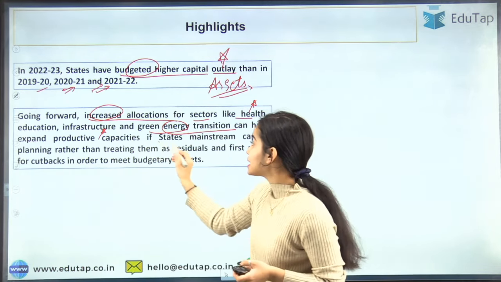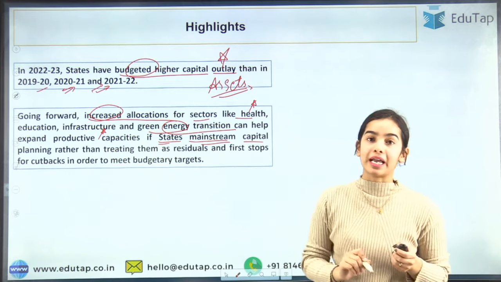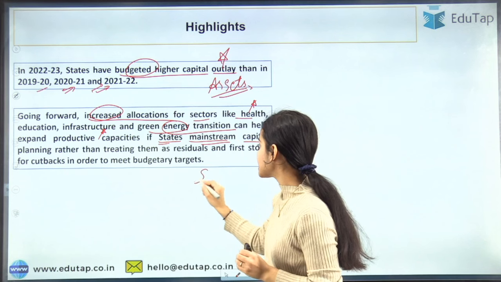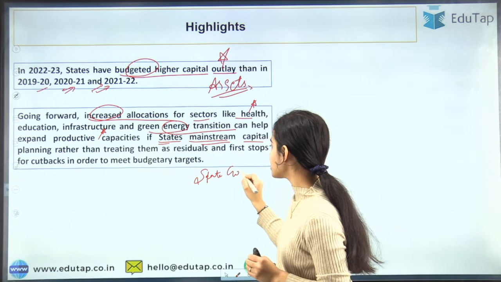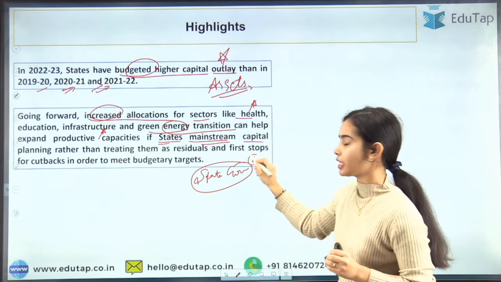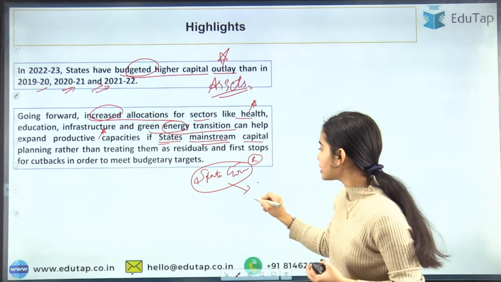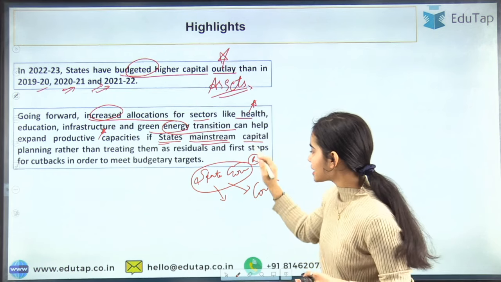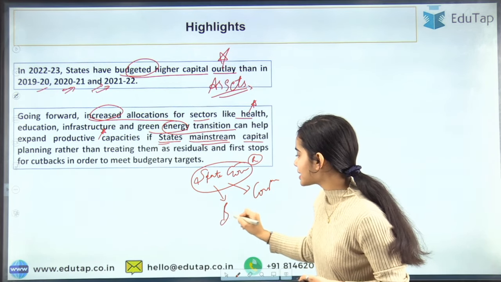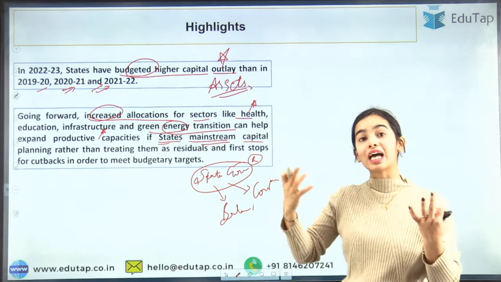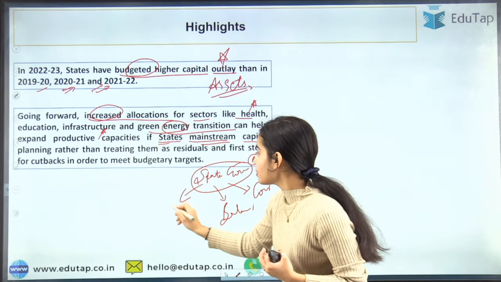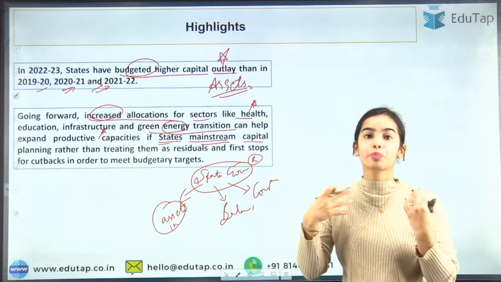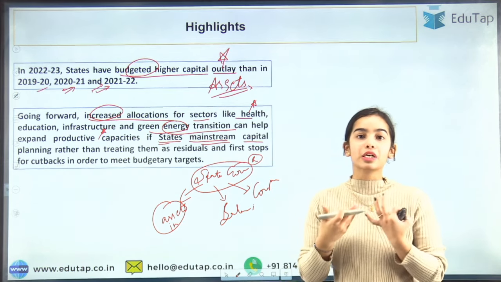But here the states have to mainstream capital planning. The states have to do good capital planning. Usually what happens is that state governments, whatever revenue they get, they first spend on their consumption. Then they put this revenue to the salaries that they have to pay. Then after paying everything, they put the money into asset making, to build the infrastructure, the schools, the hospitals and so on.